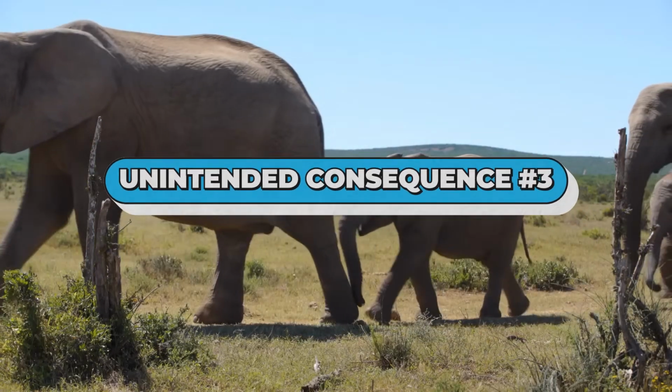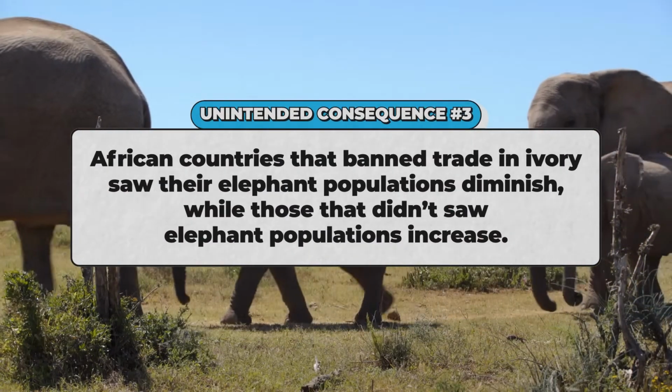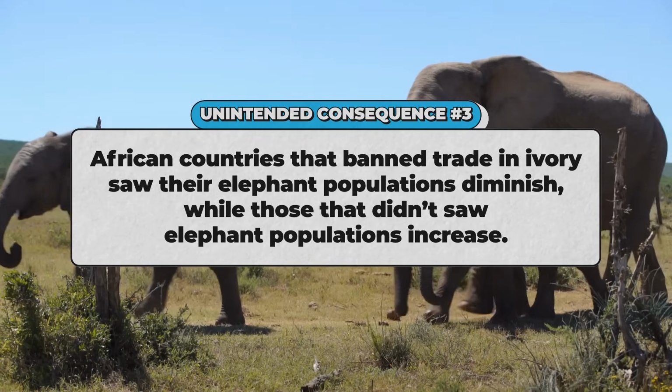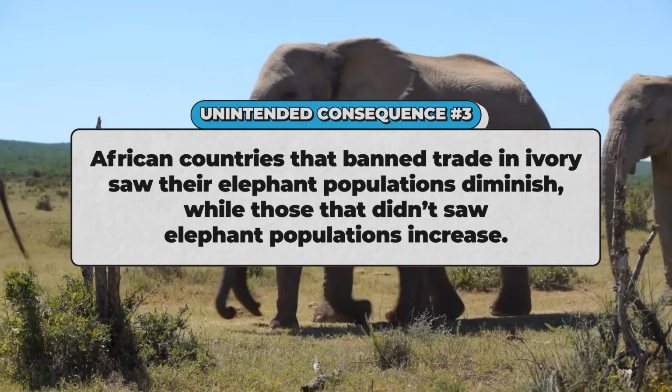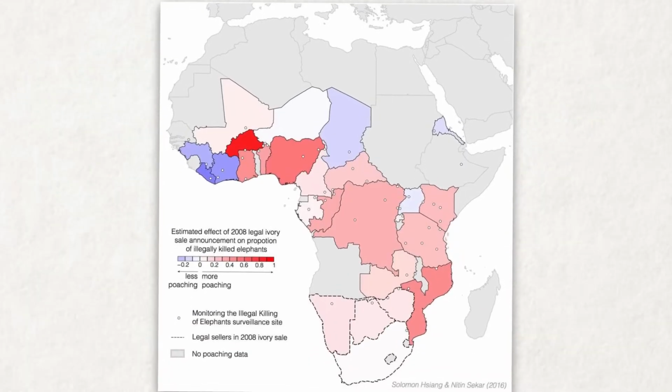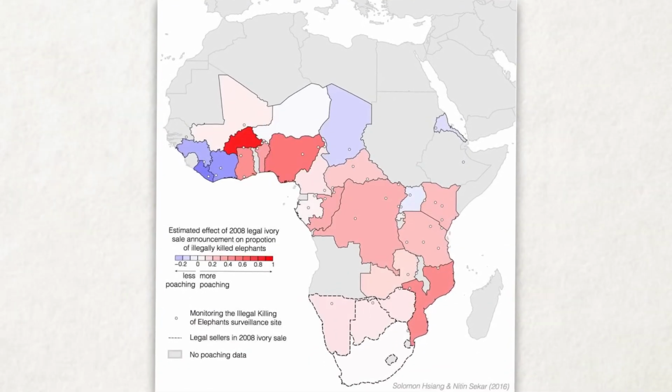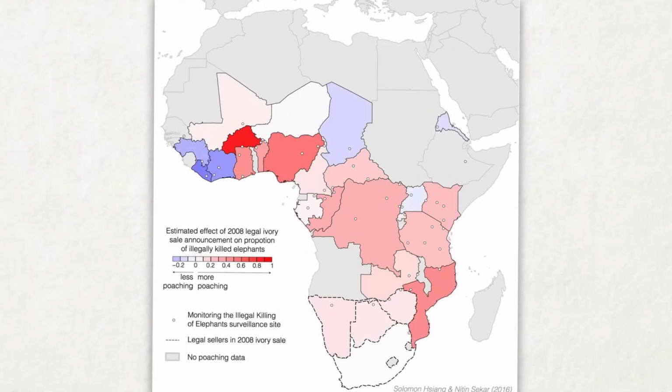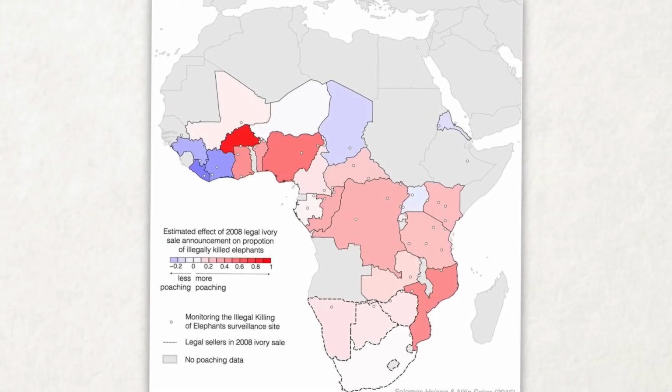Unintended consequence number 3. African countries that banned trade in ivory saw their elephant populations diminish, while those that didn't saw elephant populations increase. In Africa, poachers kill elephants to obtain their tusks, which they sell. Over decades, poaching has decimated Africa's elephant herds. To protect the populations of wild elephants, in 1990, many countries banned the buying and selling of ivory. The reasoning was that in making it illegal to trade in ivory, there will be less incentive for poachers to kill elephants, and so the elephant populations will recover.